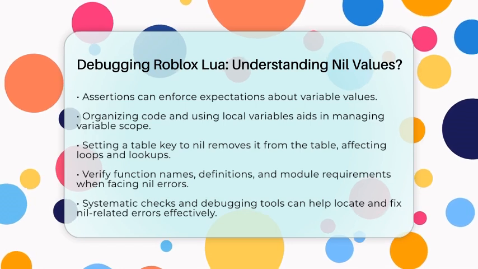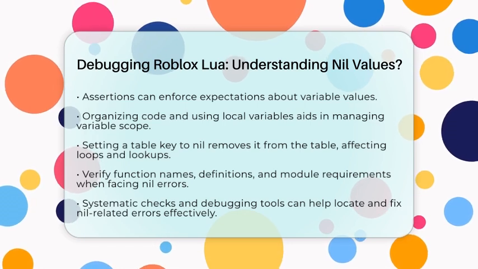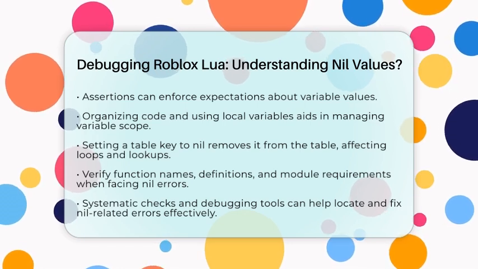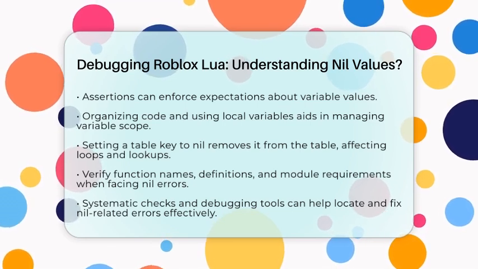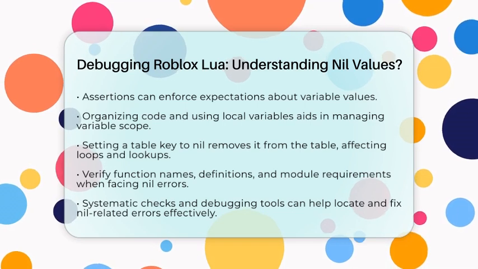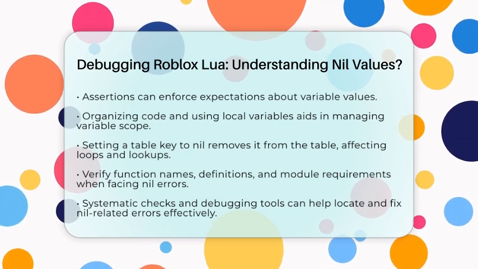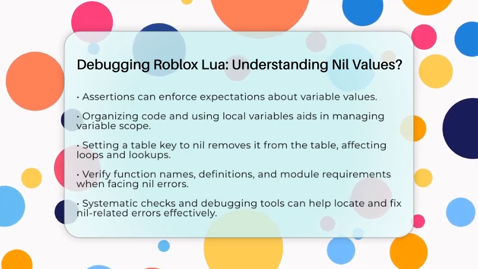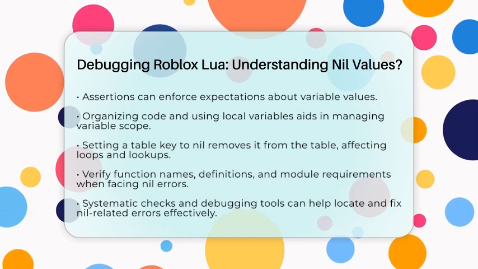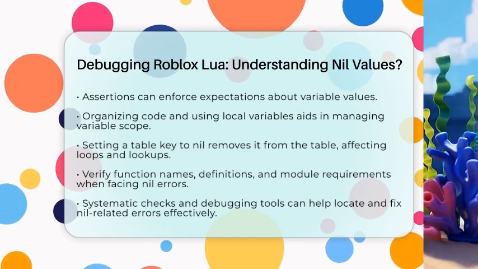Understanding nil values and how to debug them is essential for writing stable Roblox scripts. By systematically checking your variables, using print statements, and employing the Roblox debugger, you can quickly locate and fix nil-related errors. This will improve your game's reliability and enhance the player experience.